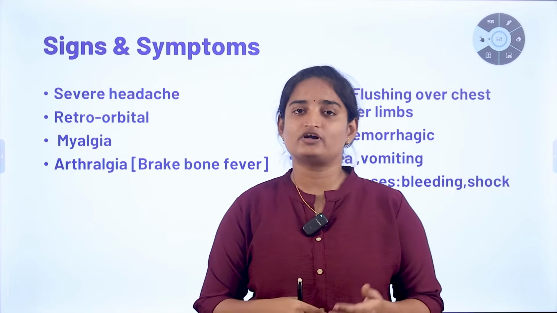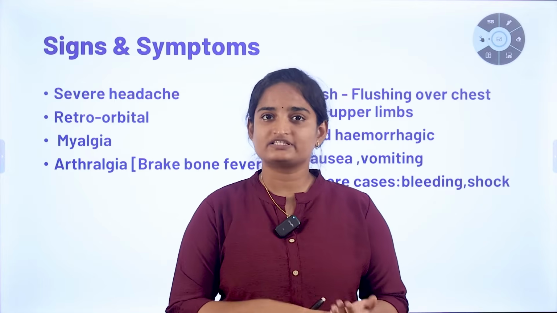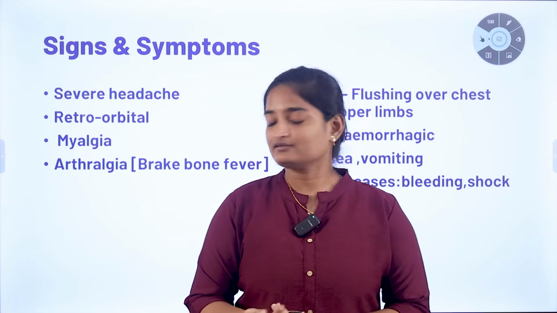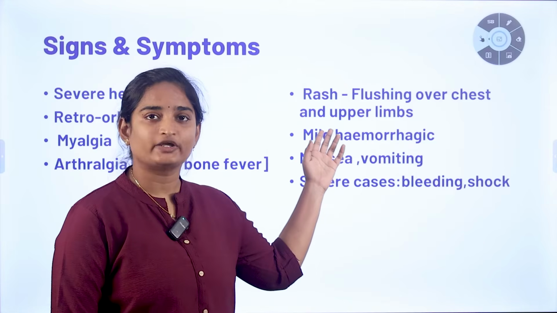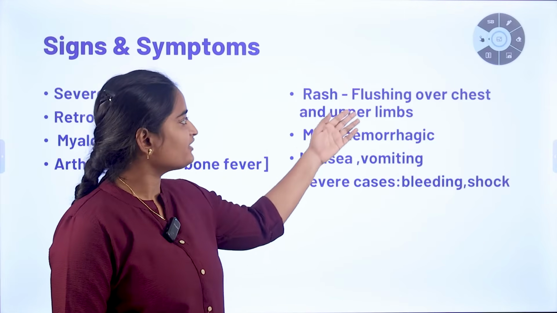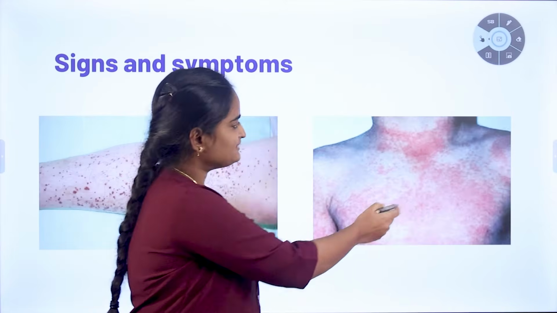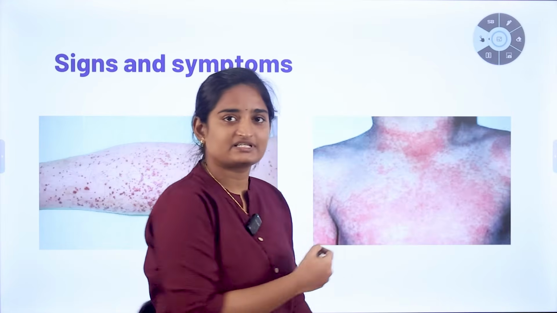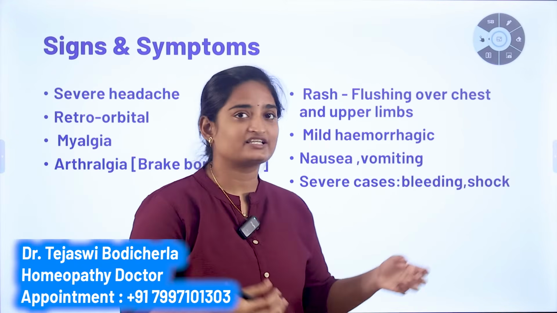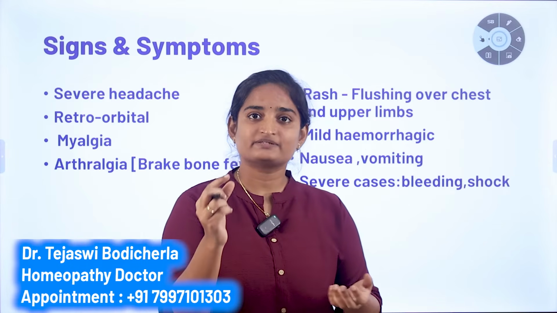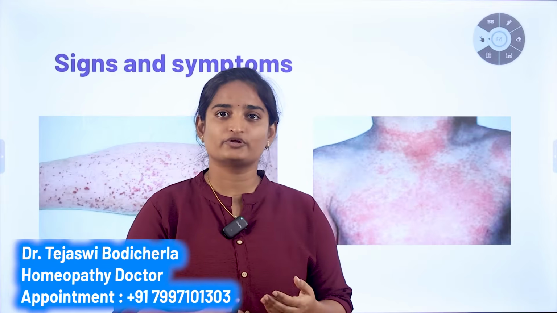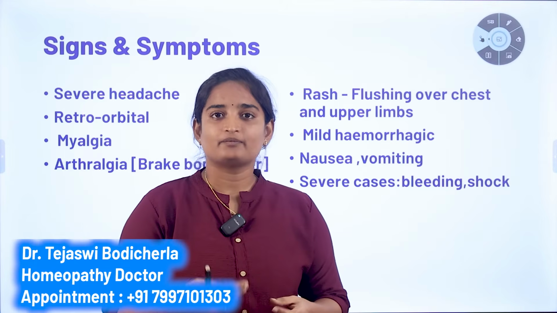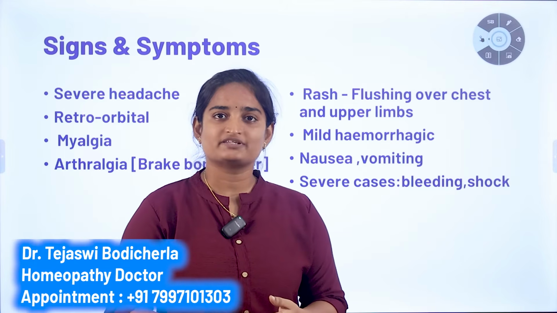There are several joints involved in dengue fever. Usually, the joints of the wrist, fingers, elbow, knees, etc. All these joints are involved. And rash is also seen in dengue fever. Usually, red flushing over the chest and upper limbs. This is the rash, usually in the upper limbs and the chest region. Mild hemorrhagic signs mean there are small petechiae. Petechiae means purplish bluish spots. These are the petechial forms, small red purplish bluish red spots. And also bleeding from the gums, nose, and mucous membranes is there.